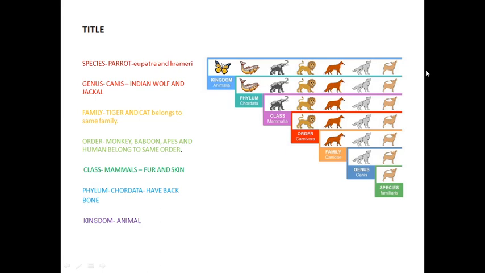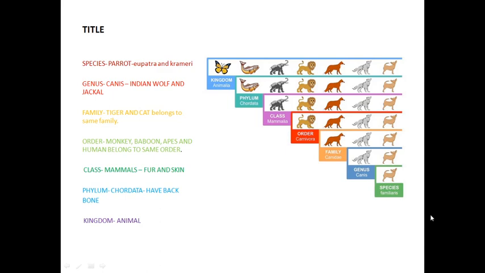So if you see from species to kingdom, what will happen? The number of organisms will increase. If you travel from kingdom to species, the number of organisms will decrease. Okay, this is about the classification of living organisms.